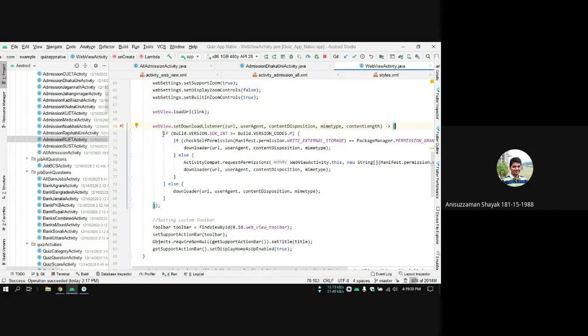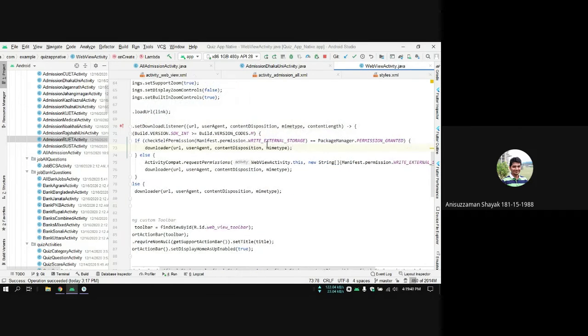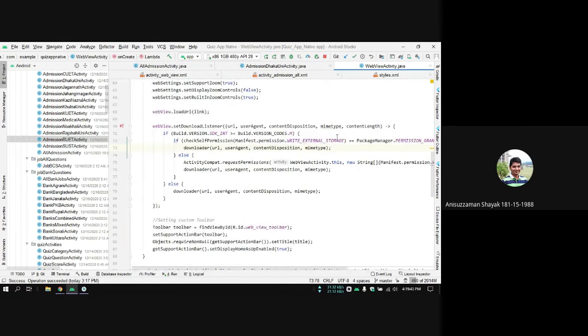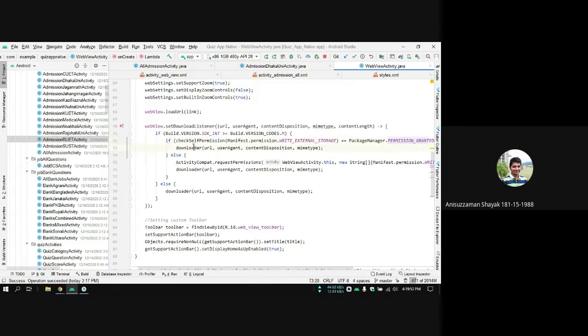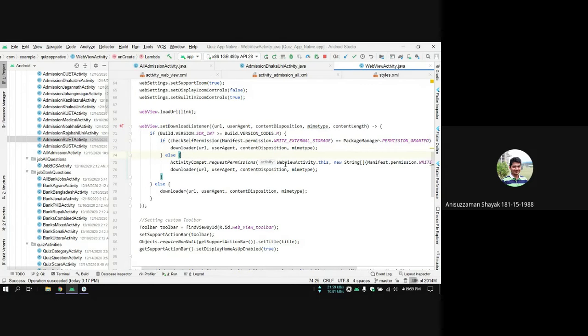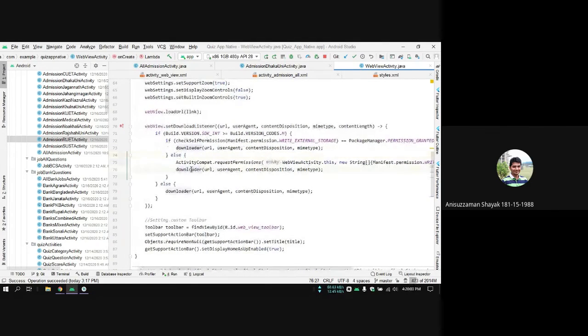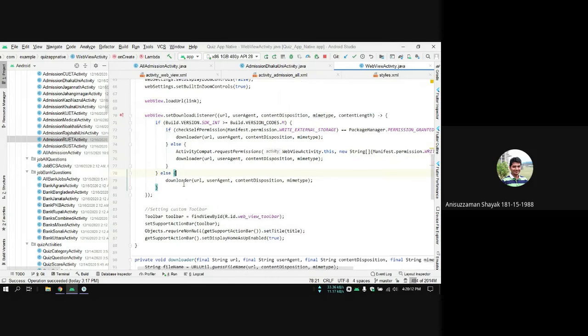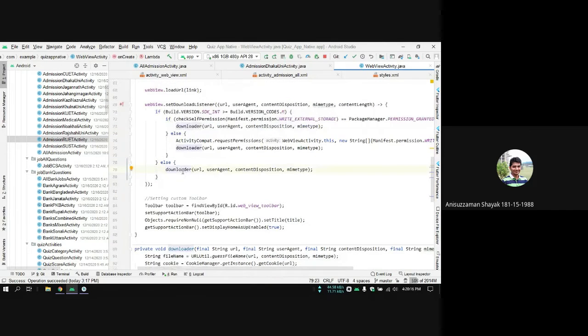Inside the download listener, this is just an if-else statement. I just use this to make sure that I have permission to write storage. In order to download, I need the external write storage permission. So I just check the permission. If the permission is granted, then I just call the downloader method. Otherwise, if the permission is not granted, then I request the permission here, and then call the download method. Else, if my Android build version is greater than Android M, which means greater than Android Marshmallow, then I don't need any permission, so I can directly go to the downloader.